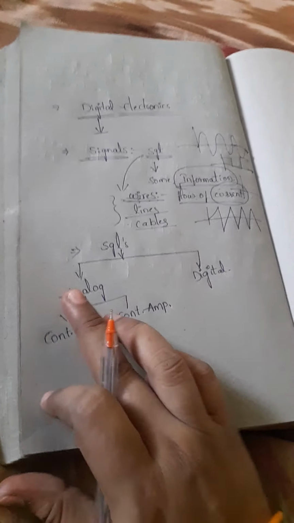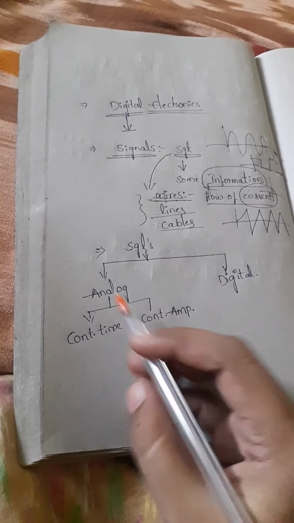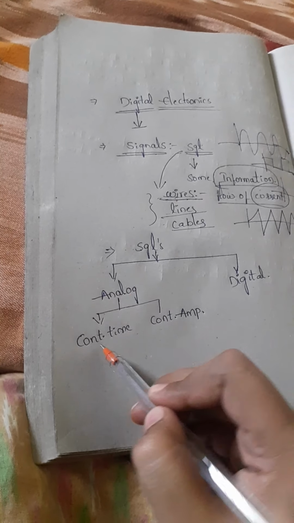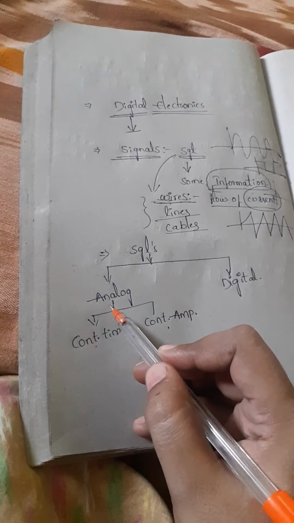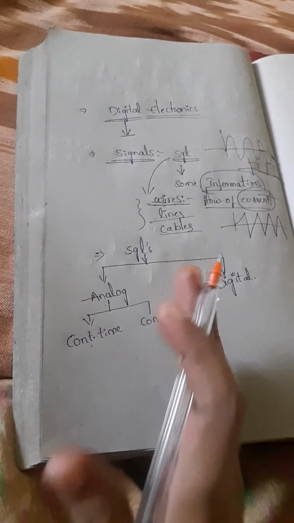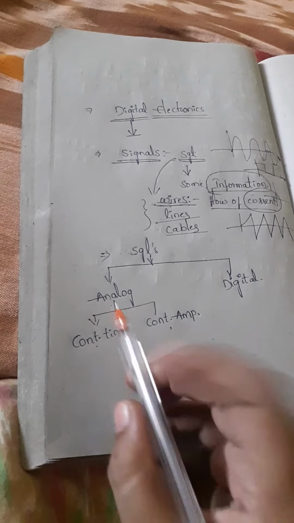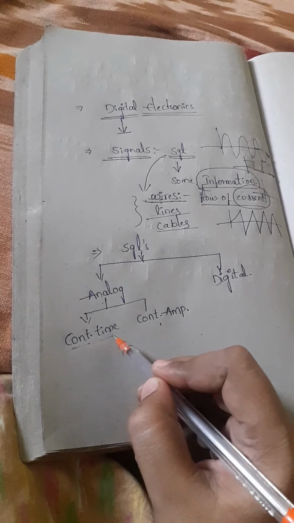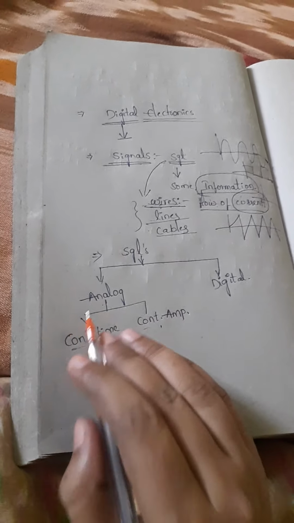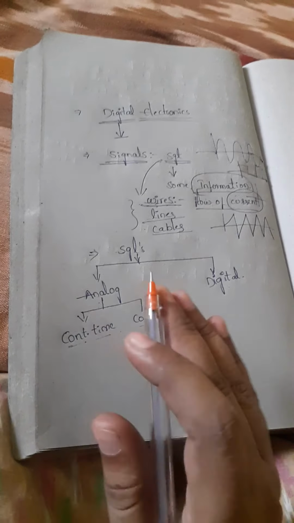Here, what is meant by analog: signals having continuous time and continuous amplitude, we can call them analog signals.